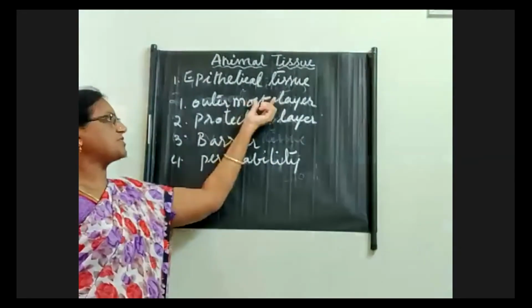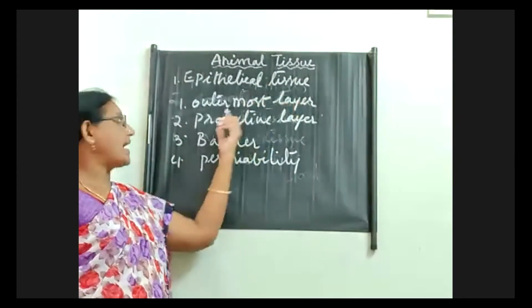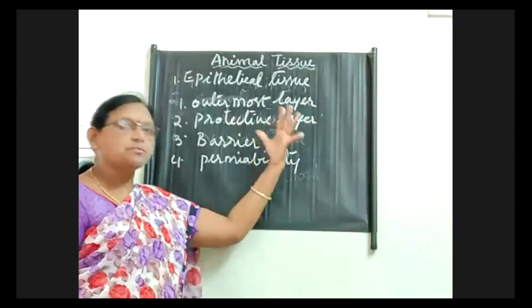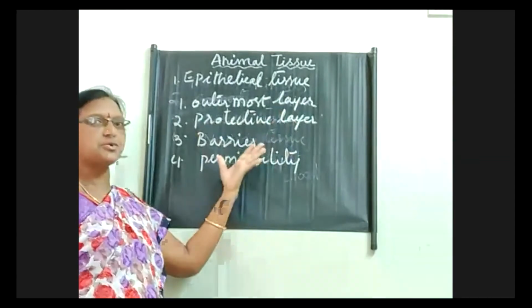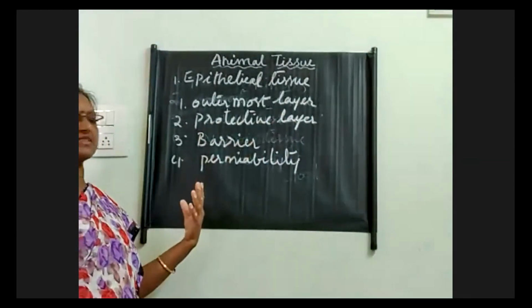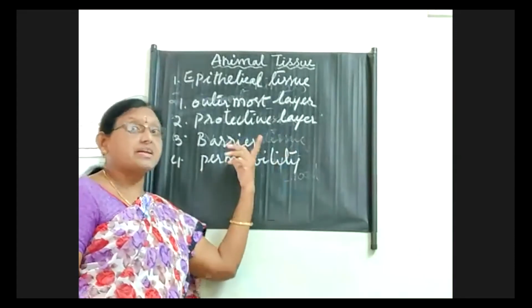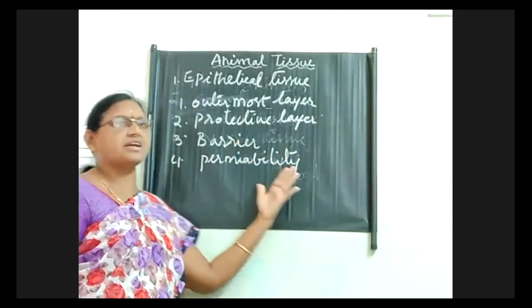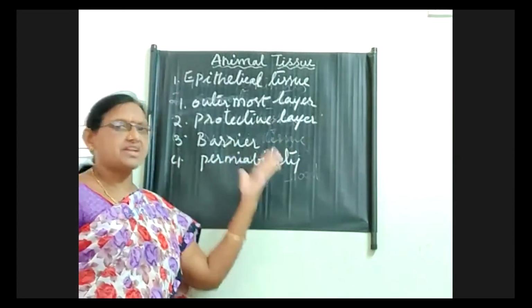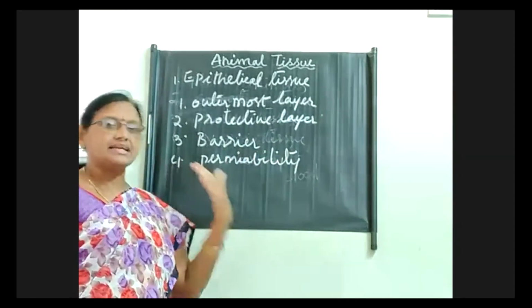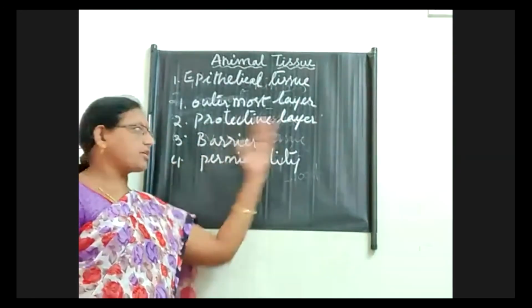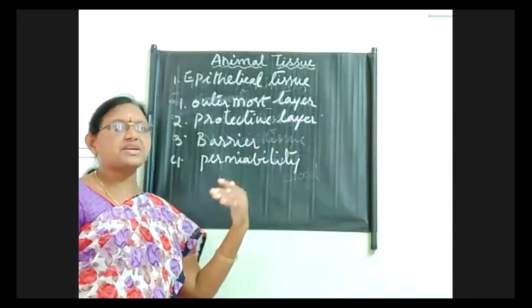So the first one is the outermost layer, and the second one is that it acts as a good protective layer, giving good protection to many of the internal organs present in our body, and the third one is barrier. This is very important, children. We have different organs in our body. Liver is there, pancreas is there, kidneys are there. Some organs are very close to each other.